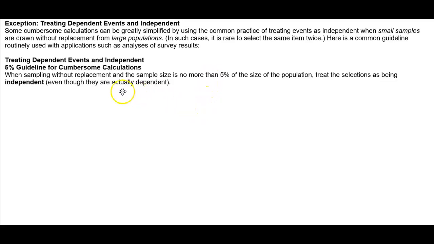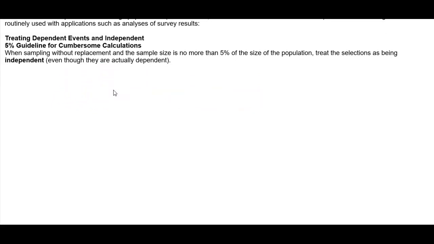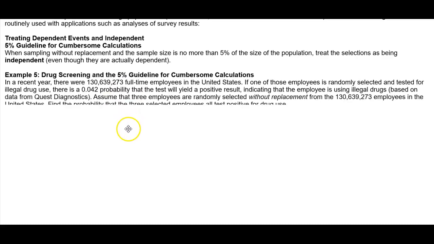Now, treating dependent events as independent: the 5% guideline for cumbersome calculations. When sampling without replacement and the sample size is no more than 5% of the size of the population, you treat the selections as being independent, even though they are actually dependent. So let's take a look at example 5.